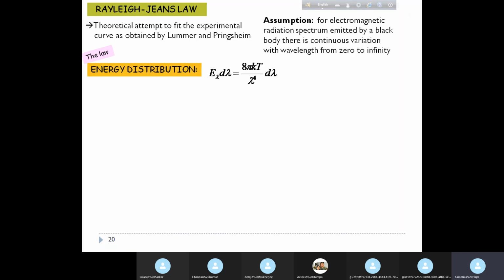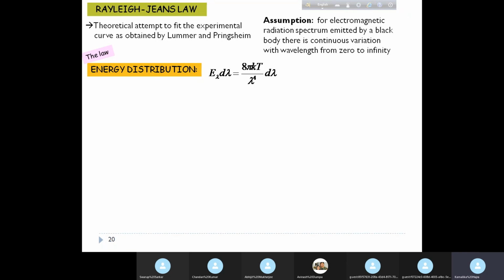What is the law? The law of energy distribution given by Rayleigh and Jeans is something like this: E lambda d lambda equal to 8 pi kT by lambda to the power 4 d lambda. So Wien's law, the energy distribution law given by Wien, gave E lambda d lambda proportional to lambda to the power minus 5, but the Rayleigh-Jeans law gave E lambda d lambda proportional to lambda to the power minus 4.